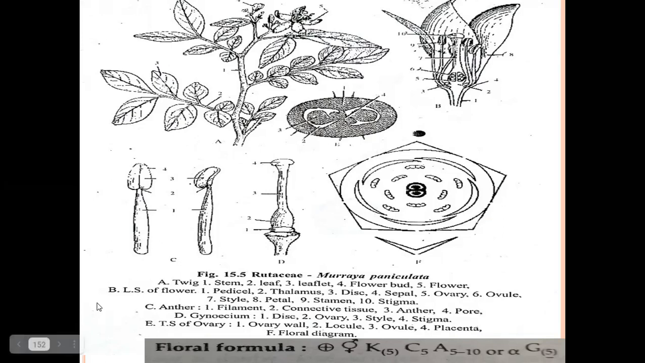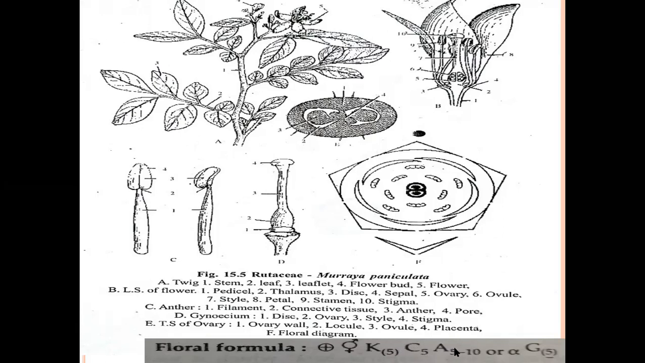Now next is the floral formula. This symbol represents actinomorphic. Bisexual means male and female sexual organs are present on a single flower. K means calyx or sepals, 5. Here, sepals are 5. They are in brackets, meaning gamosepalous. Gamosepalous is present in only a few plants of this family. And C means corolla. The corolla number is 5. They are in a free position, meaning polypetalous.